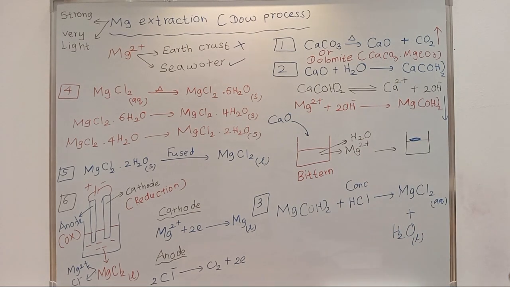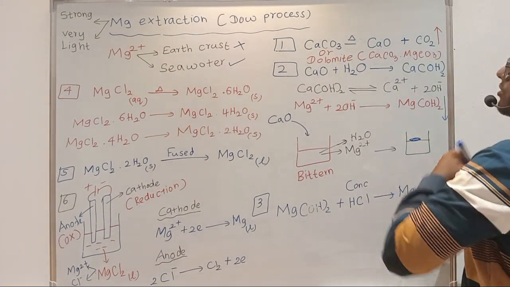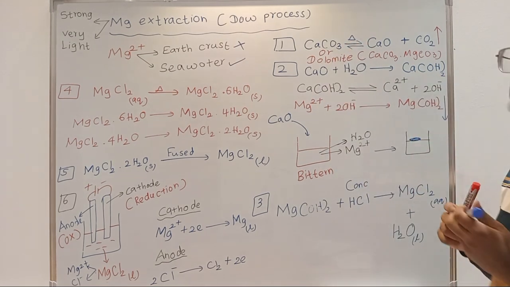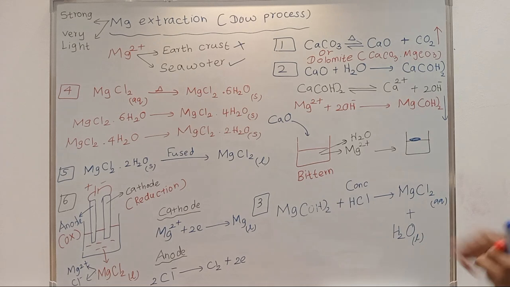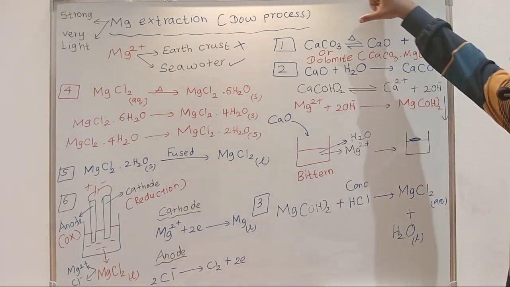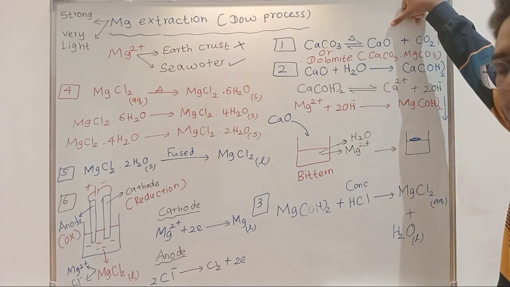And the second thing I wanted to add here is, in the resource book they have given this as a reversible reaction, so write it as a reversible reaction, okay? If you burn calcium carbonate, will all the calcium carbonate convert to calcium oxide?